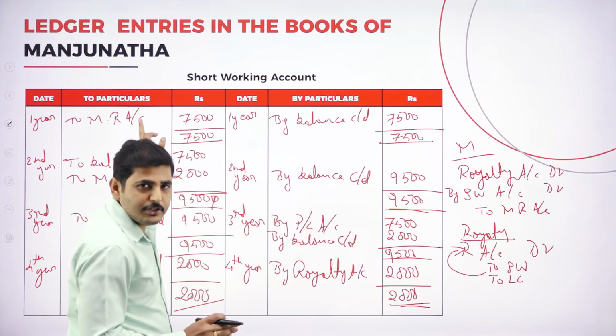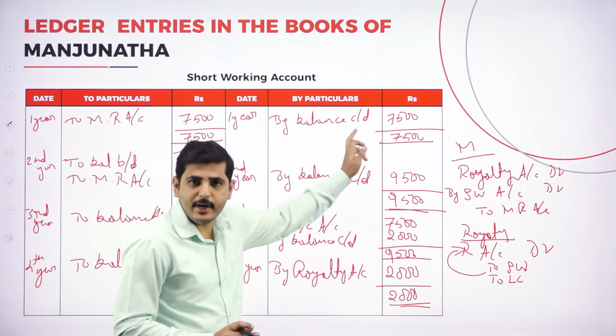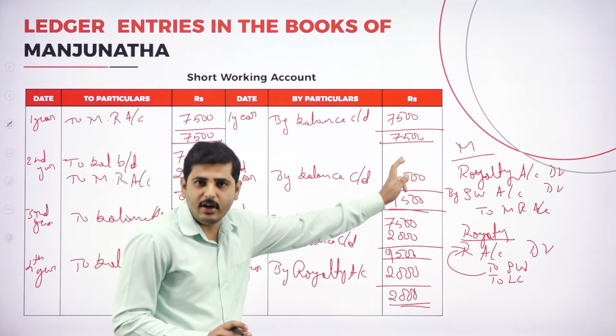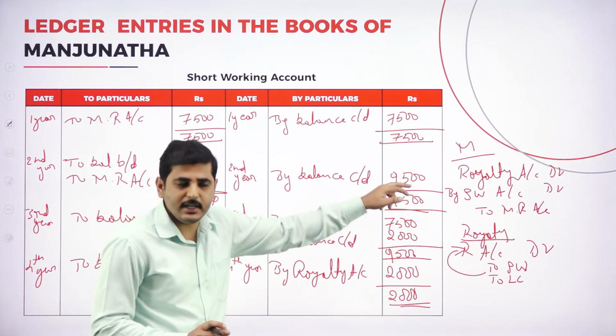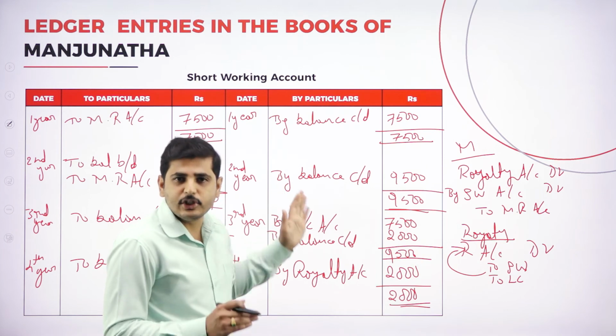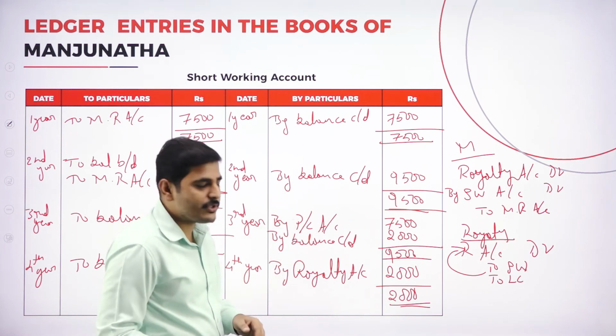So short working arises to minimum rent account. Short working recovered, by royalty account. Short working irrecoverable, by profit and loss account. Short working transferred to next year, by balance carried down. So this is how, even without knowing the journal entry, we can do the short working account or any other accounts.